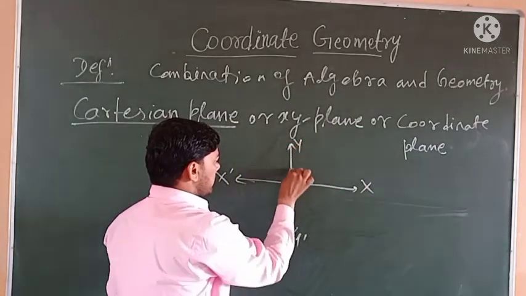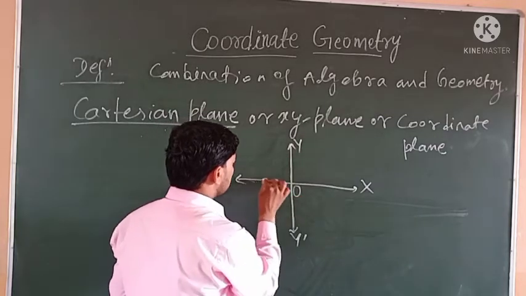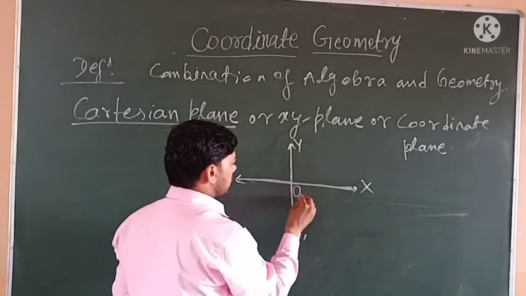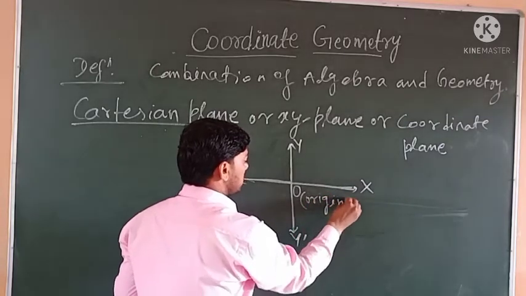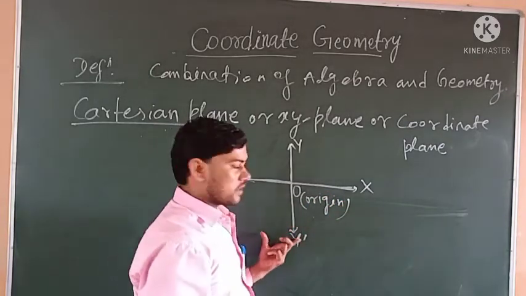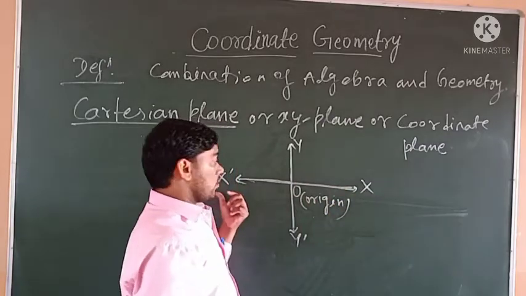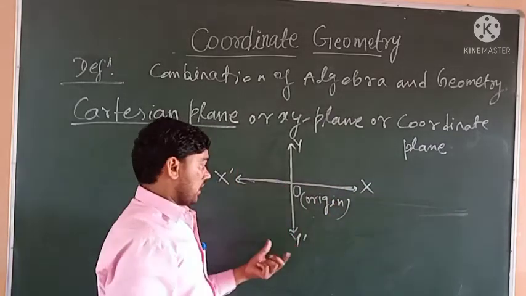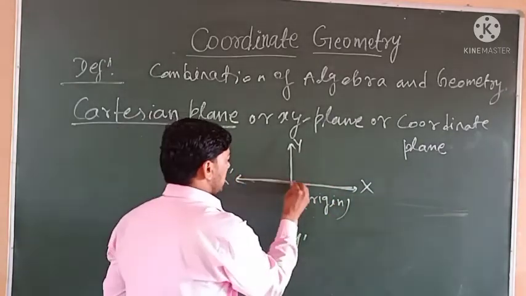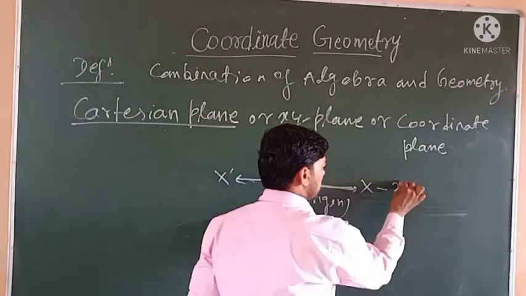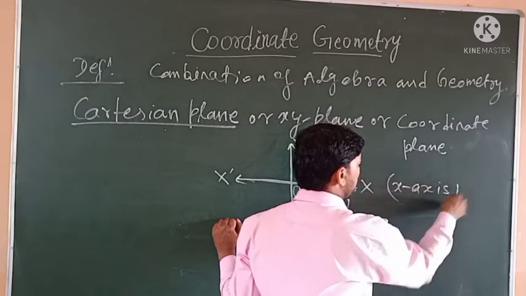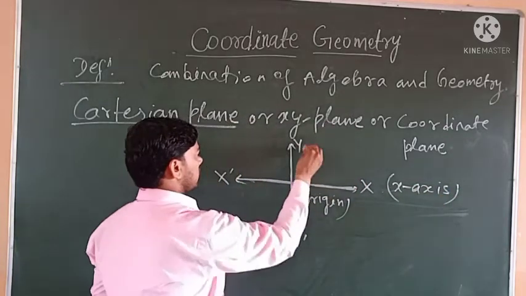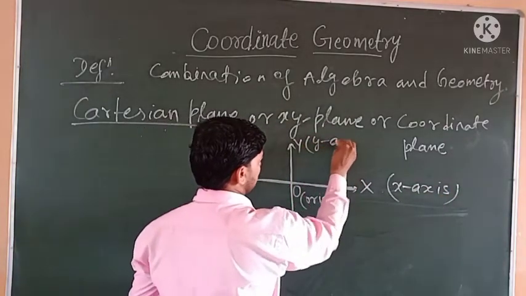The point of intersection of both lines is called the origin. Origin is the point of intersection of the horizontal line and the vertical line. The horizontal line is known as the x-axis and the vertical line is called the y-axis.